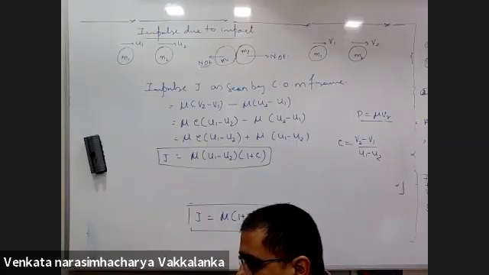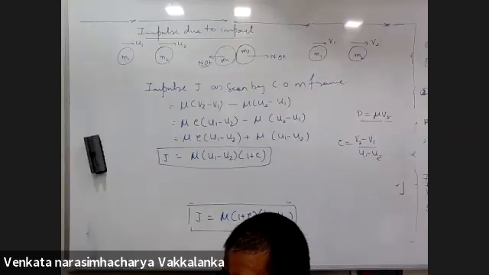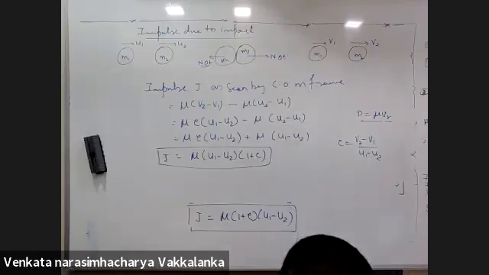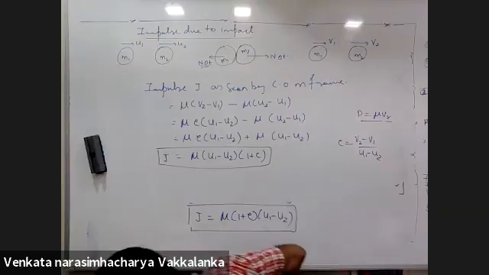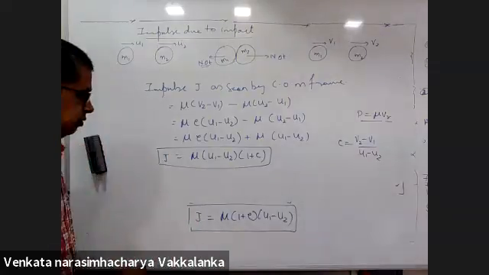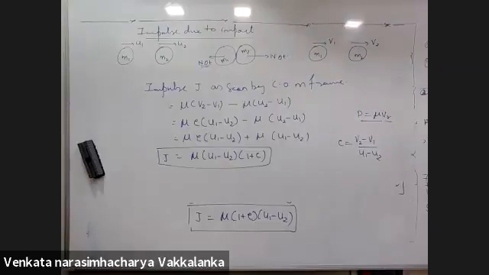You are multiplying the whole equation with a negative sign. Yes, sir.